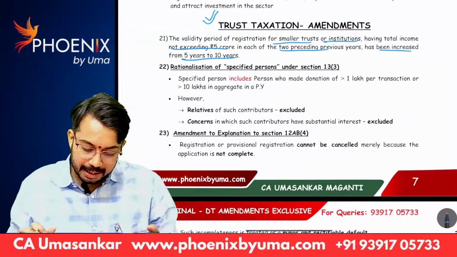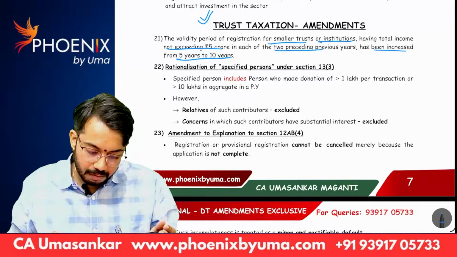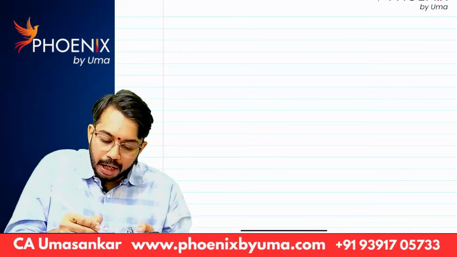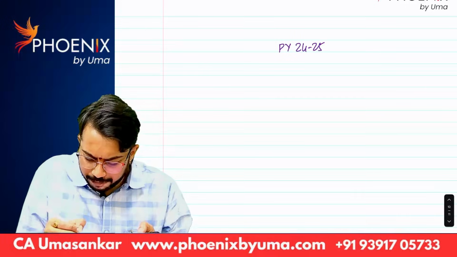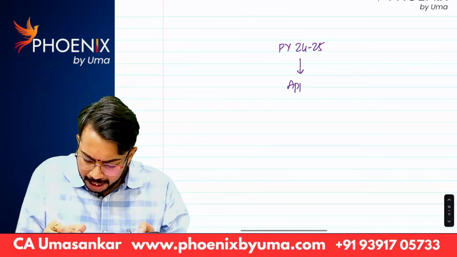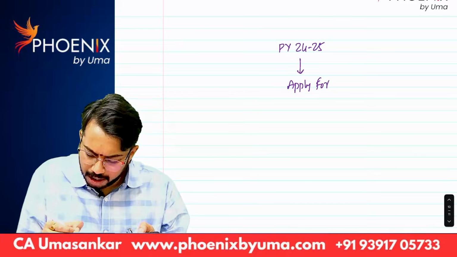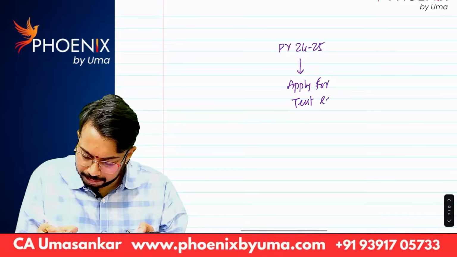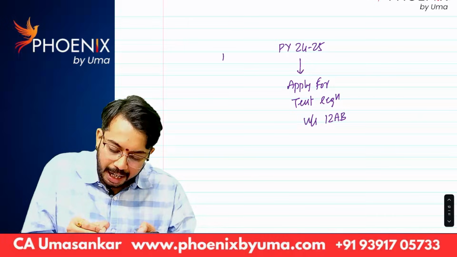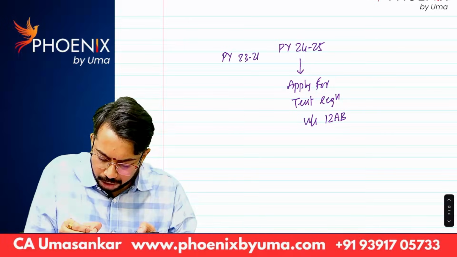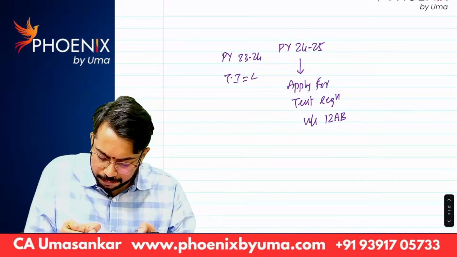What do you mean by this? Let's say in previous year 24-25, I am applying for trust registration under section 12AB. In previous year 23-24, total income of the trust is 4 crores.